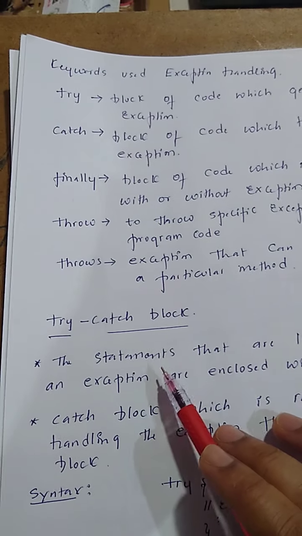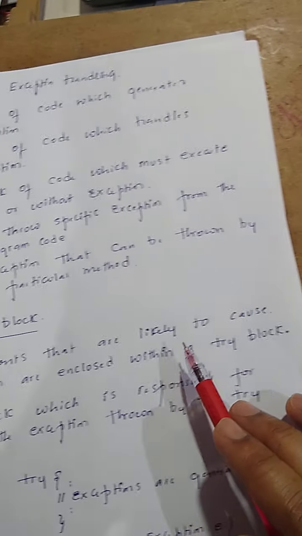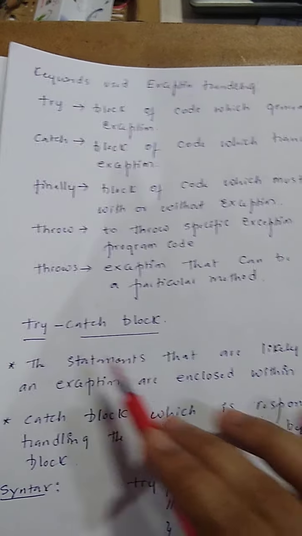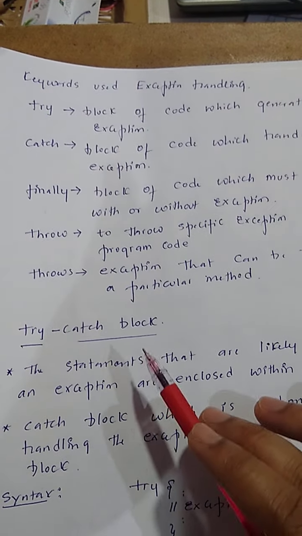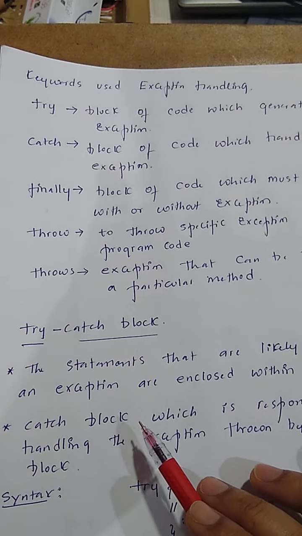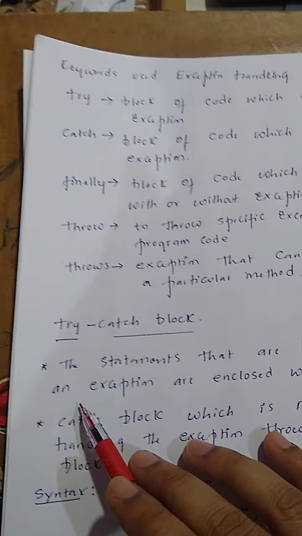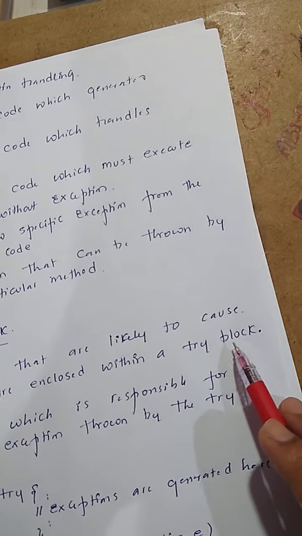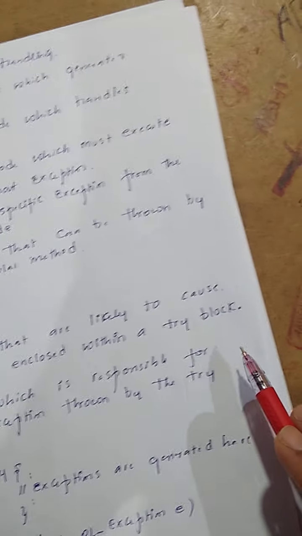First I'll start with the try catch block. Already you know the use of the try block. Whatever statements or code generate an exception should be within one block, and that block is called the try block. And what's the use of the catch block? Once I get an exception, that should be handled within one block. That block is called the catch block. The statements that are likely to cause exceptions are enclosed within a try block, and the catch block is responsible for handling the exception thrown by the try block.